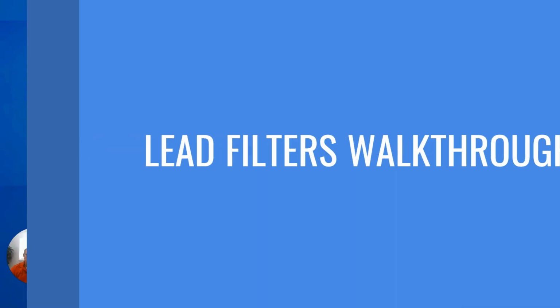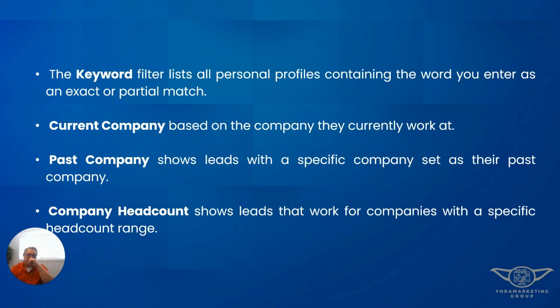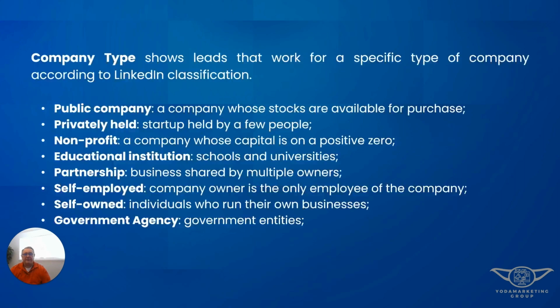Lead filters, 30 different lead filters plus a keyword filter. Those return personal profiles containing the word you enter as an exact or partial match. We'll spend more detail on that when we get into the Boolean strings. Current company, past company, company head count, those are all filters that you can use to start sorting a list.